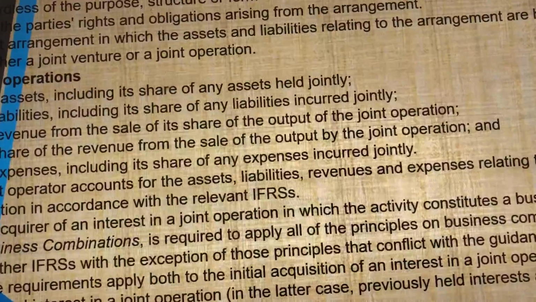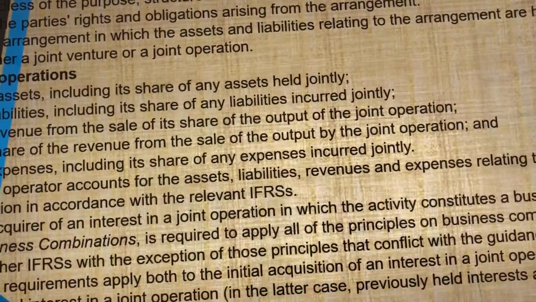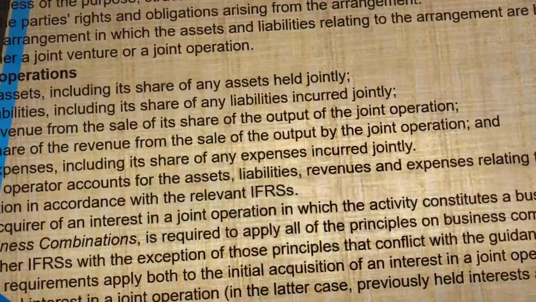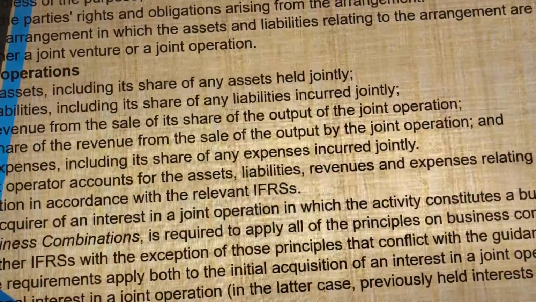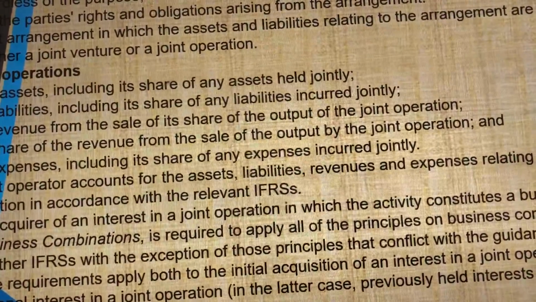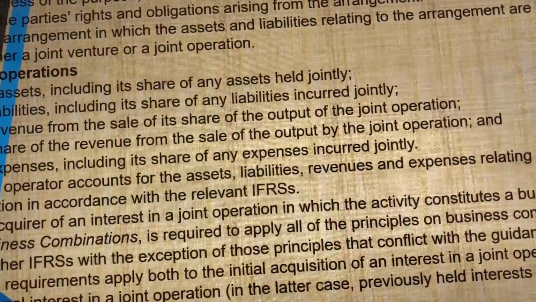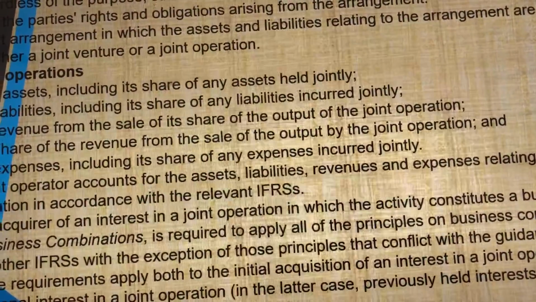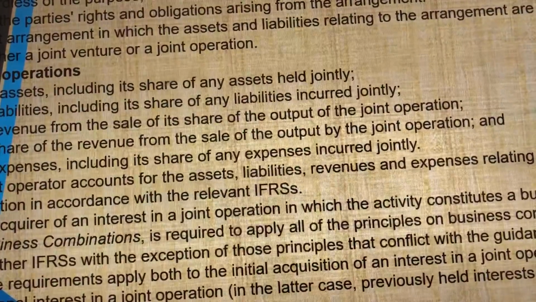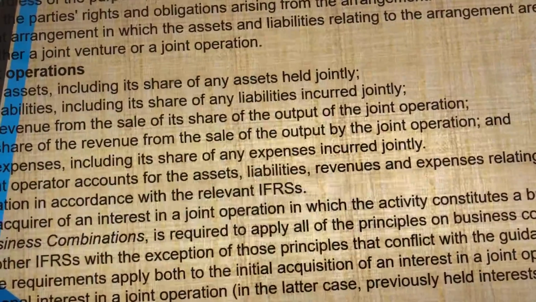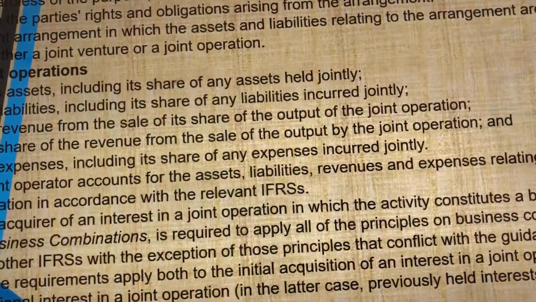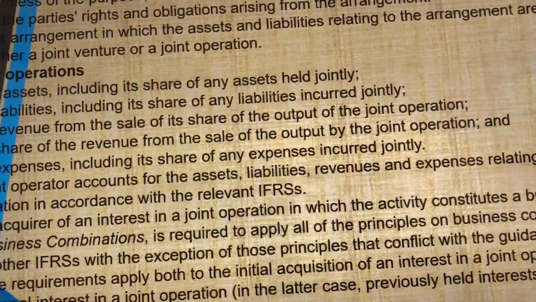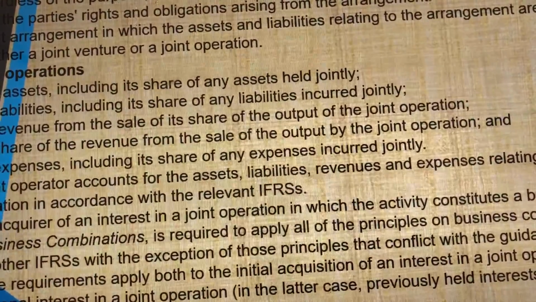A joint operator recognizes its assets, including its share of any assets held jointly; its liabilities, including its share of any liabilities incurred jointly; its revenue from the sale of its share of the output of the joint operation; its share of the revenue from the sale of the output by the joint operation; and its expenses, including its share of any expenses incurred jointly.